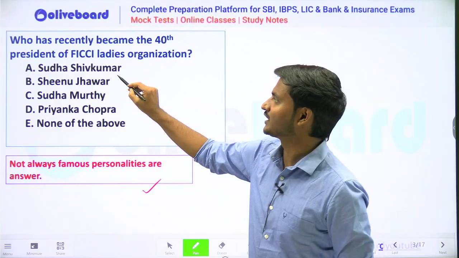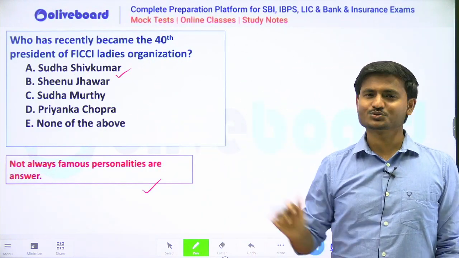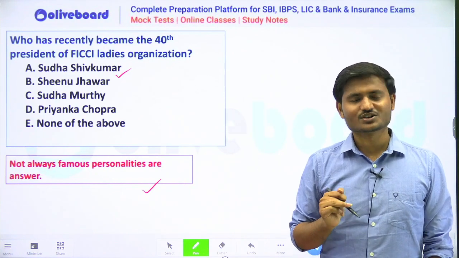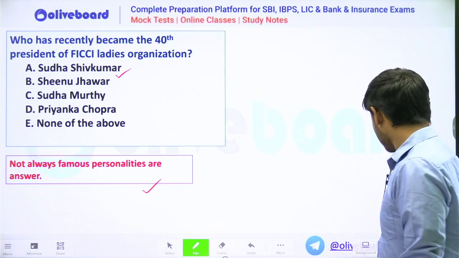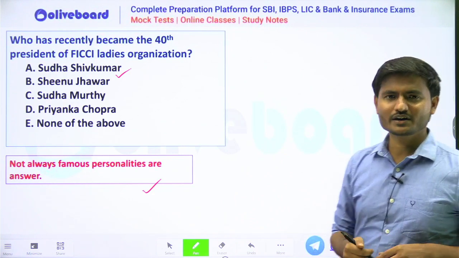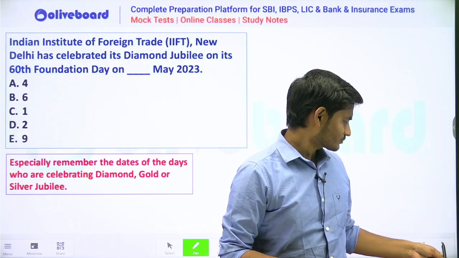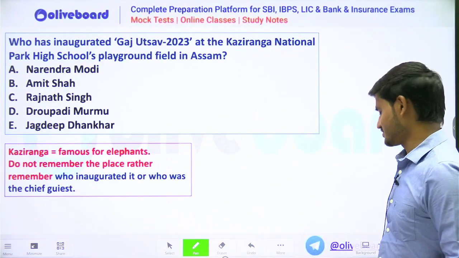So I will hit Sudha Shivkumar as the answer. And do you know Sudha Shivkumar is the answer of this question? So in this way, if you try to merge the tips and tricks, then you can easily answer the questions, but try to do it while revising. Okay, and just look whether the answers are correct or not.